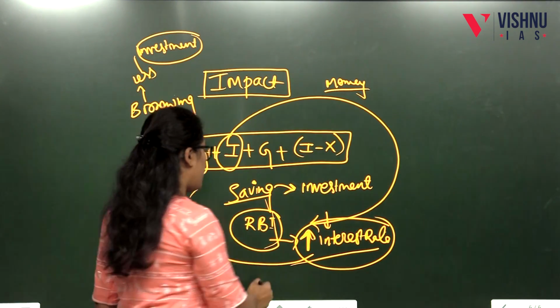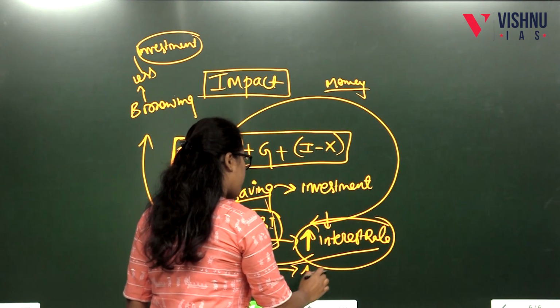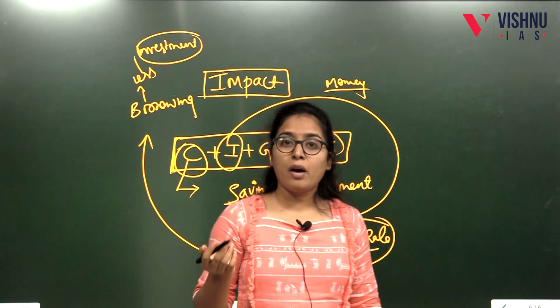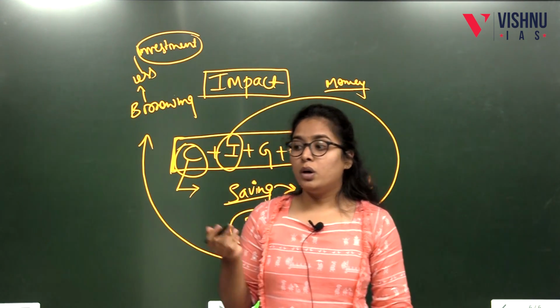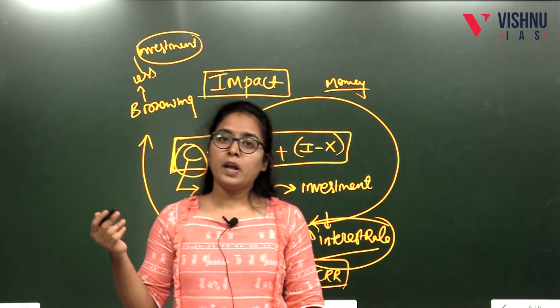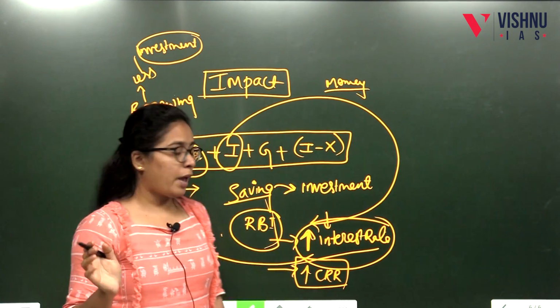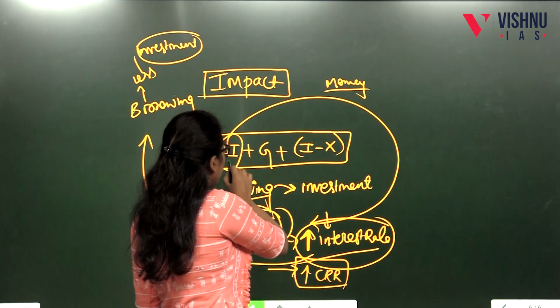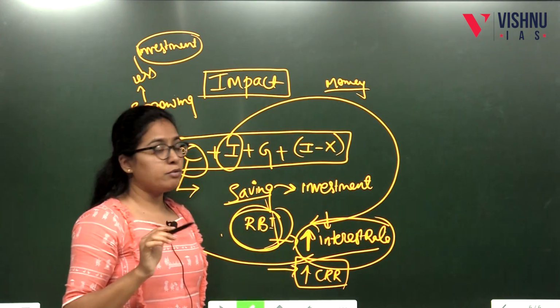Another measure can be increasing the rate of CRR. When CRR is increased, what will happen? Banks will not have adequate money to lend to investors or any borrowers in the economy. So these types of instruments make investors suffer during the time of inflation.